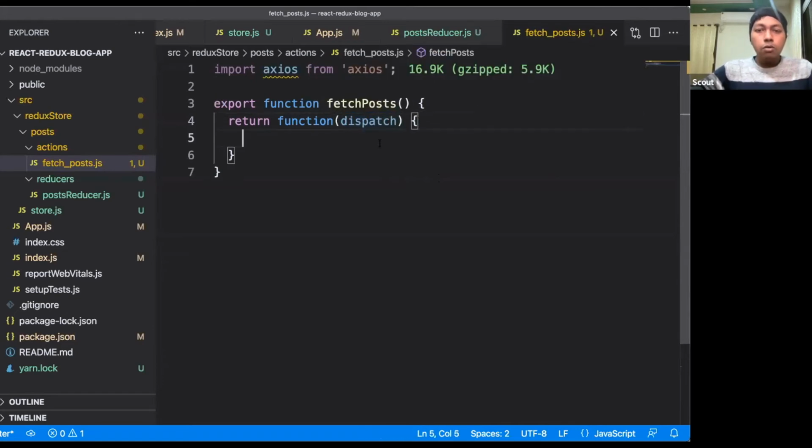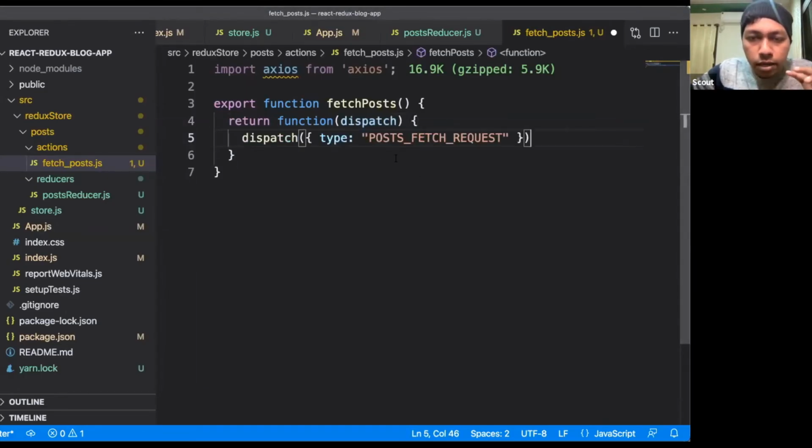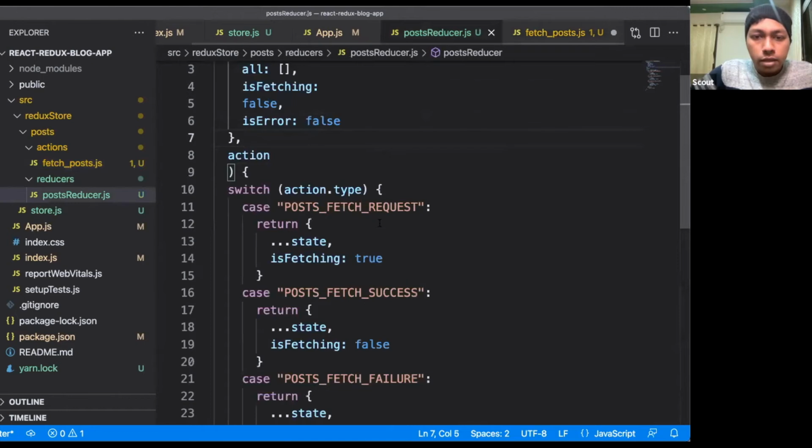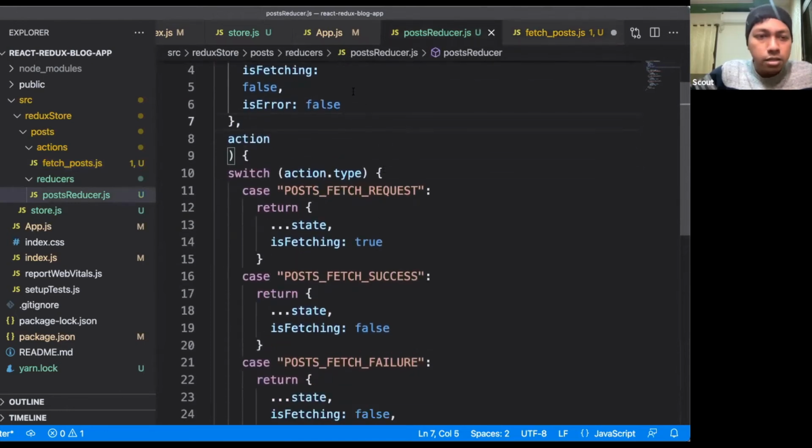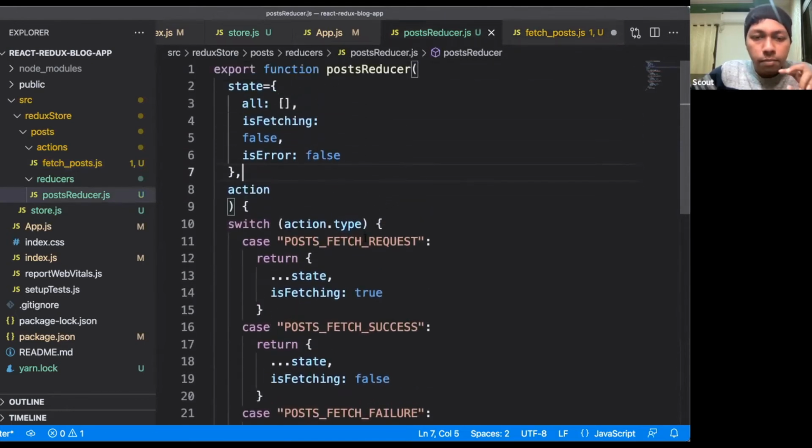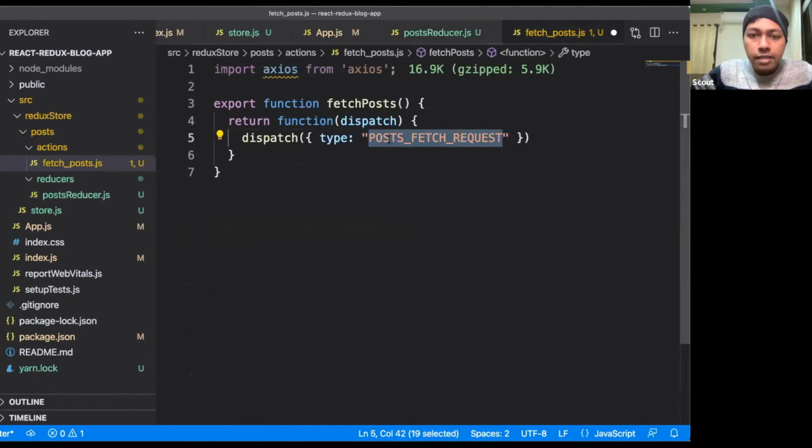Okay, so just stay with me for this part. Let me show you how it works. And here I will dispatch one action. Whenever the page loads, I will dispatch an action called post fetch request. Remember, inside this reducer, we have handled the switch case for action type post fetch request. So we are dispatching a similar action, post fetch request.